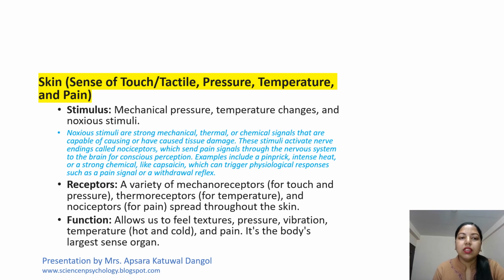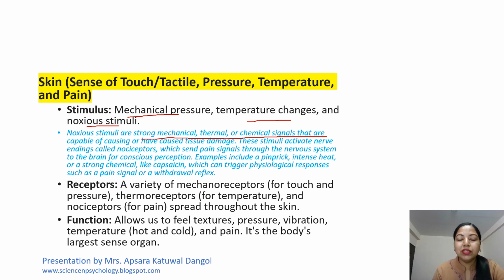The skin usually senses touch, tactile pressure, temperature, and pain. Here, the stimulus is mechanical pressure, temperature changes, and noxious stimuli. What are noxious stimuli? They are the strong mechanical, thermal, or chemical signals that are capable of causing or have caused tissue damage.